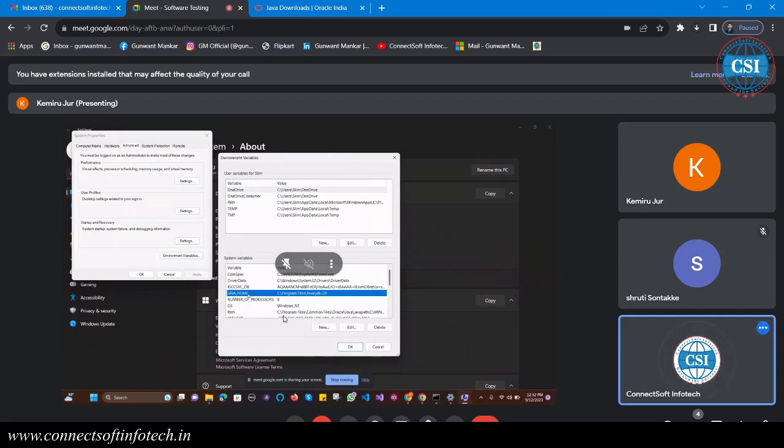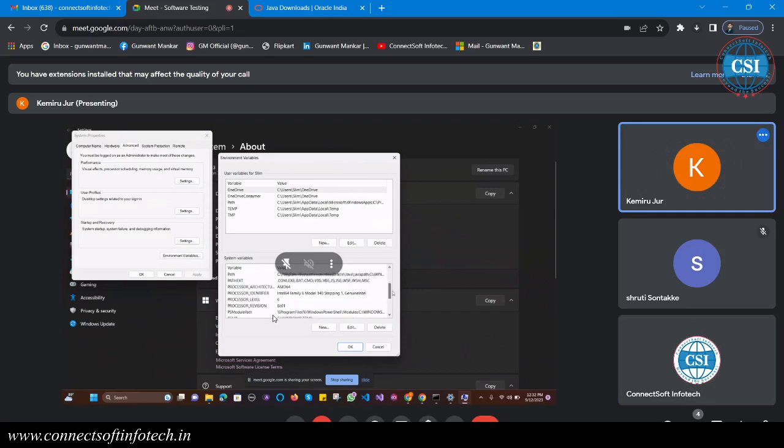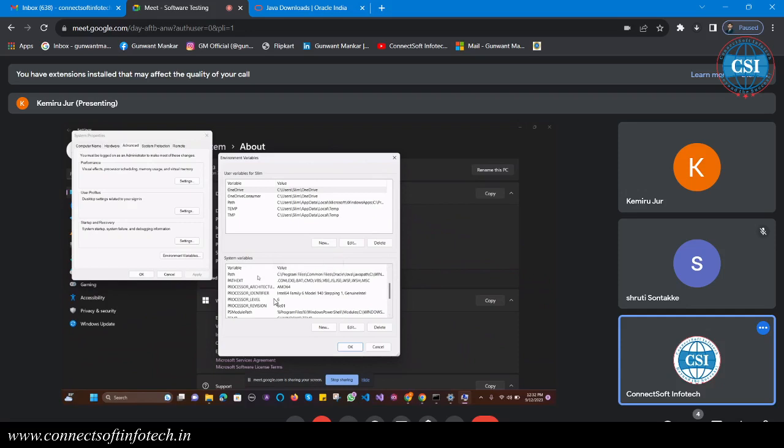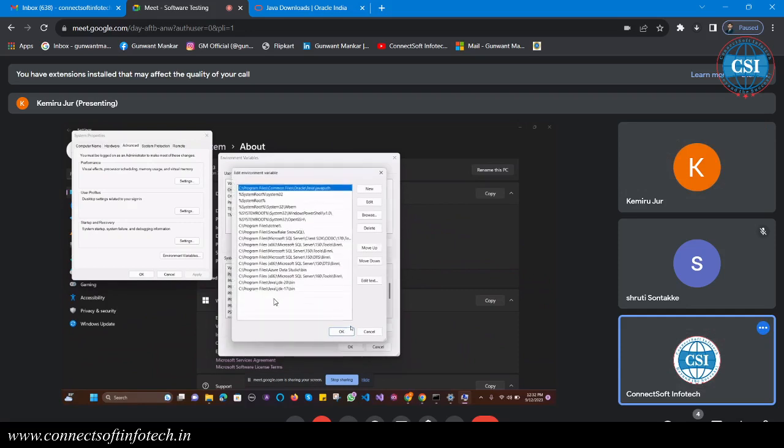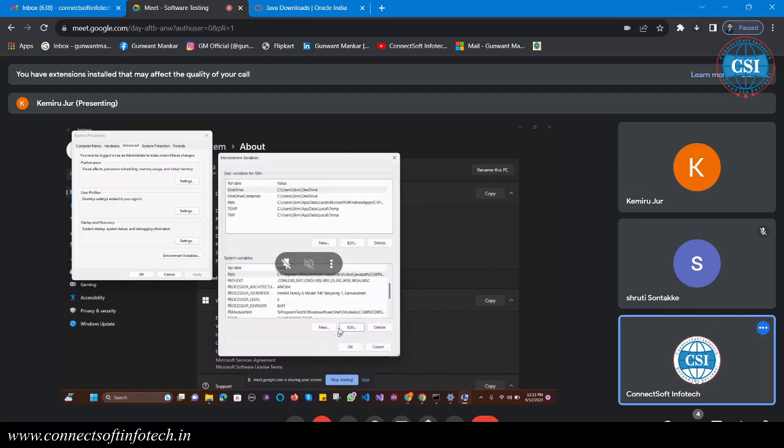Go to the path, edit. Java 17, just click on the Java 17. Last, and double click on it. Just okay, then okay, okay.